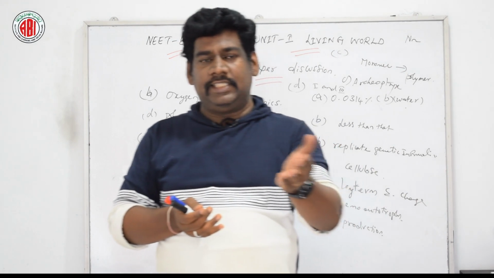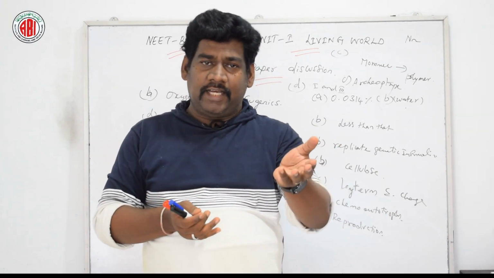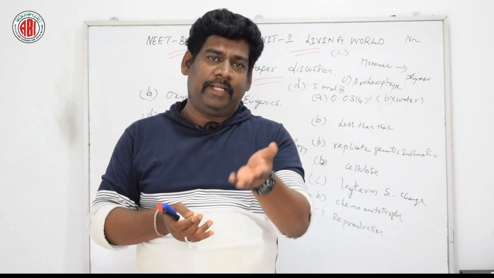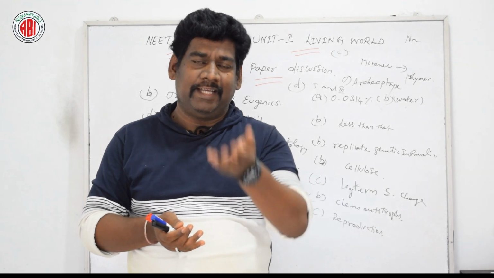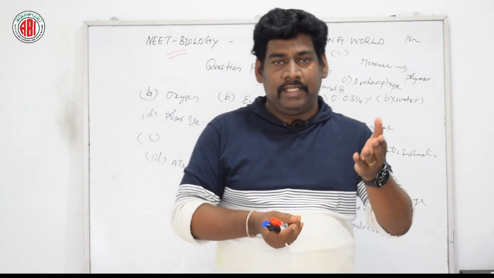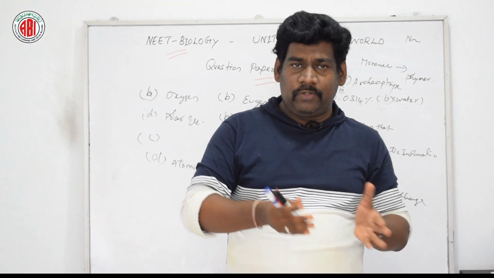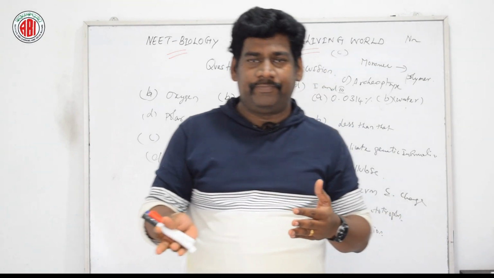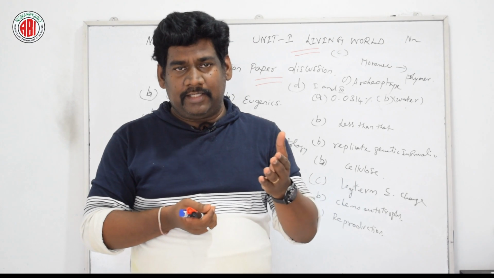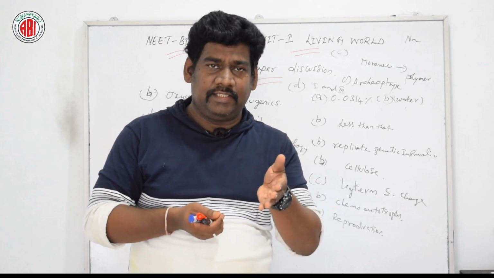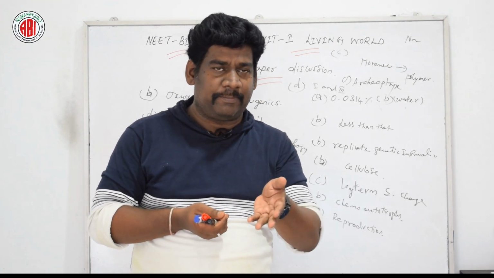Fungus also undergoes reproduction by fragmentation. Then hydra also undergoes the budding mode of reproduction. And amoeba undergoes binary fission, this type of asexual reproduction.